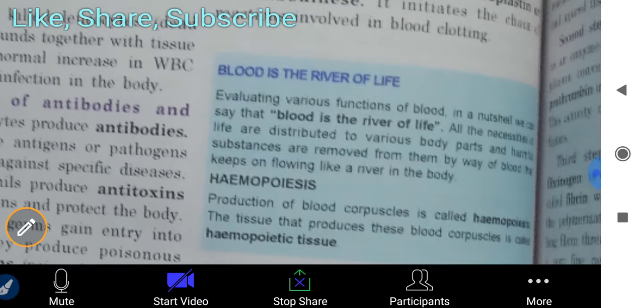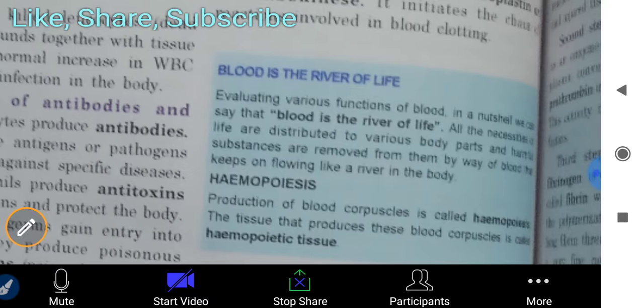It is called a river in the body, used for excretion of harmful substances from the body.